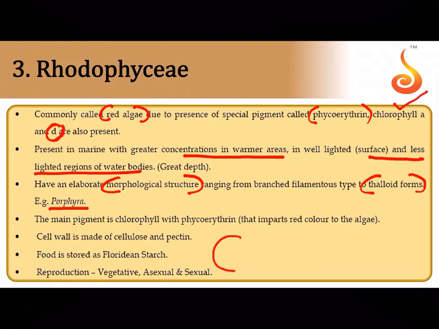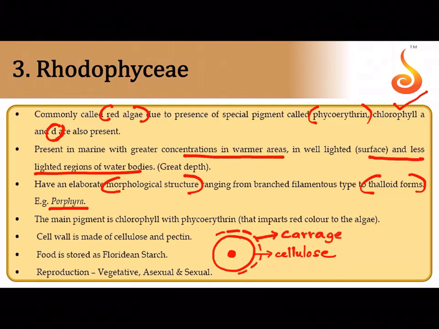Actually, if this is the cell, imagine this is the cell of a red alga. There is cellulose inside, and outside again, like we saw, there are hydrocolloids which are present, and this hydrocolloid is called carrageen. Now these hydrocolloids retain a lot of water in them. And how do they store reserve food material? They store reserve food material in a modified form of starch which is referred to as the Floridian starch.